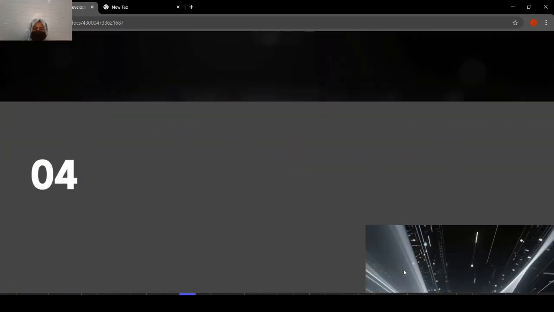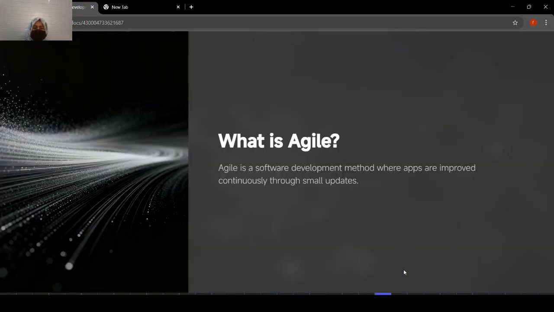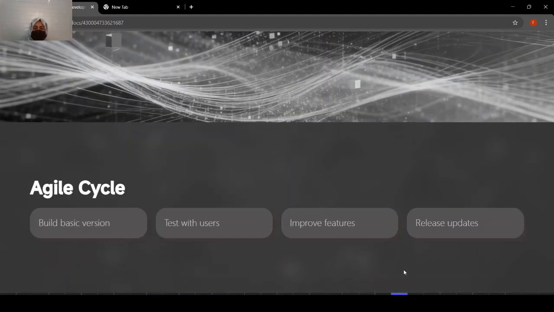So agile is basically a method. Agile is a software development method where apps are improved continuously through small updates, so that through feedback it will improve continuously. So what is the agile life cycle? First we build a basic version, then test with users, improve features, and release updates. So this is the strategy of that method for software development: first there is a basic version, then it is tested with users.